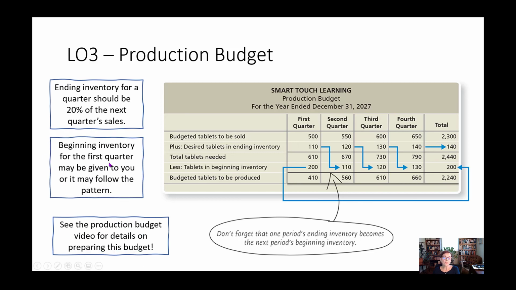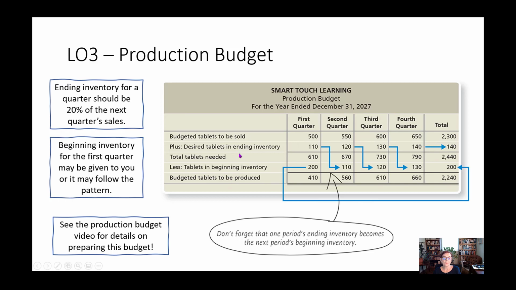And beginning inventory for the first quarter sometimes is given to you. You'll be given the number, or it may follow the pattern. So if you're not given a number and you're confused, it could be that you just need to follow the pattern. In this case, we're not following the pattern because the pattern would have been 20% of 500, which is 100, but our beginning inventory is actually 200. Now, remember that one period's ending inventory is the next period's beginning inventory, and that works for all of those.